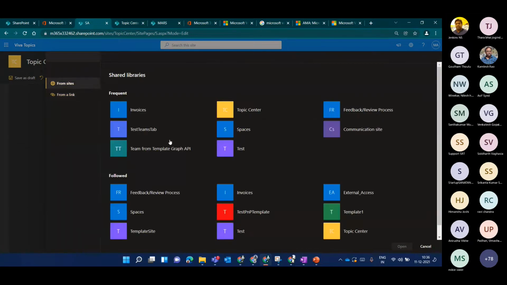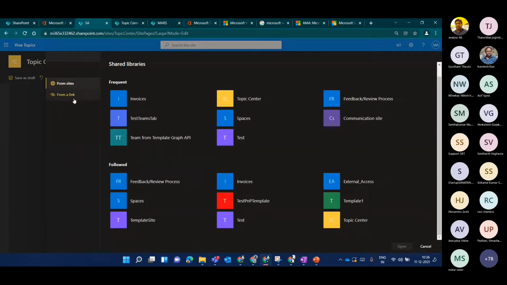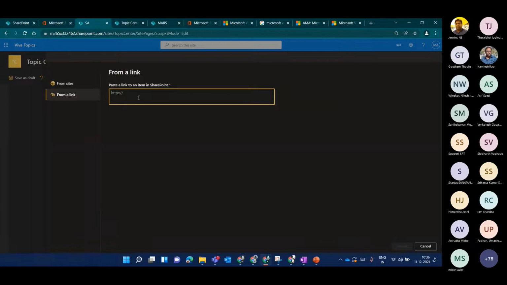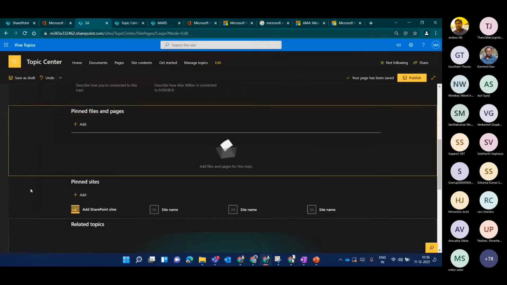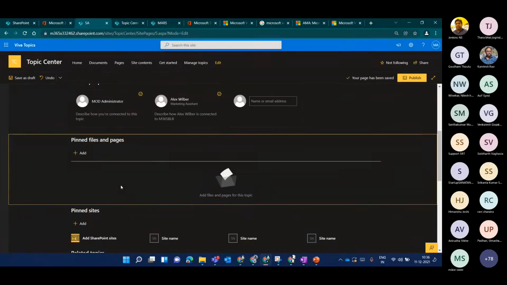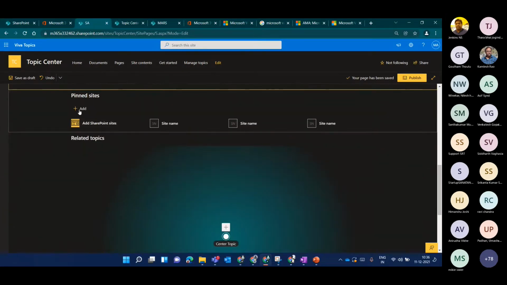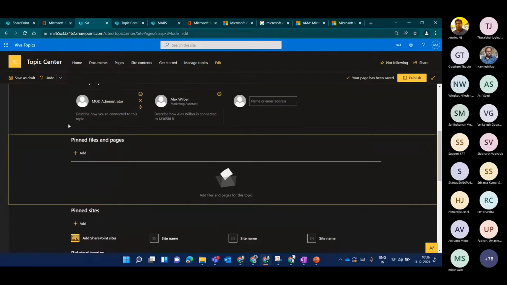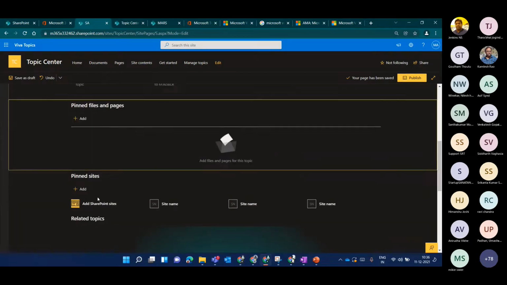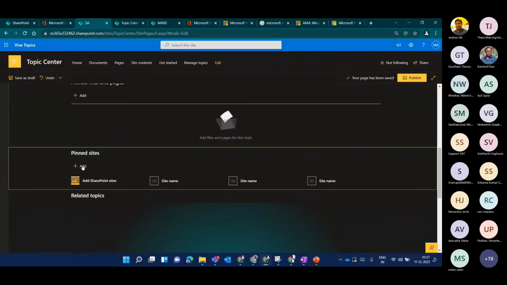You can add it from your existing sites, or you can add a link to it. Right now I'll skip this part, but you can add files relevant to this topic here. Just like you pin important people, you can pin your sites as well.